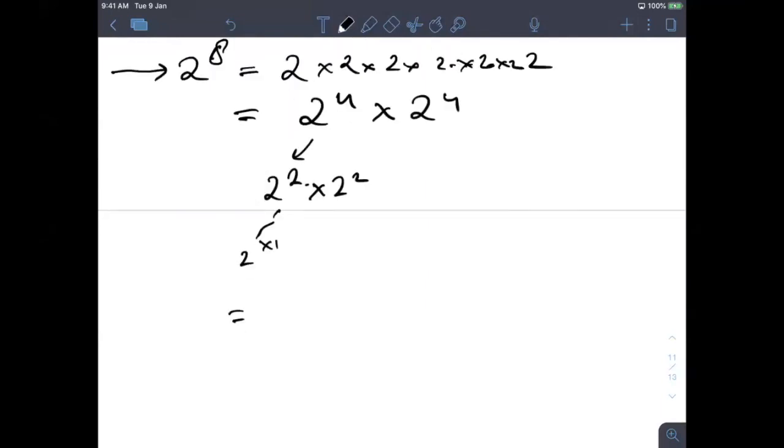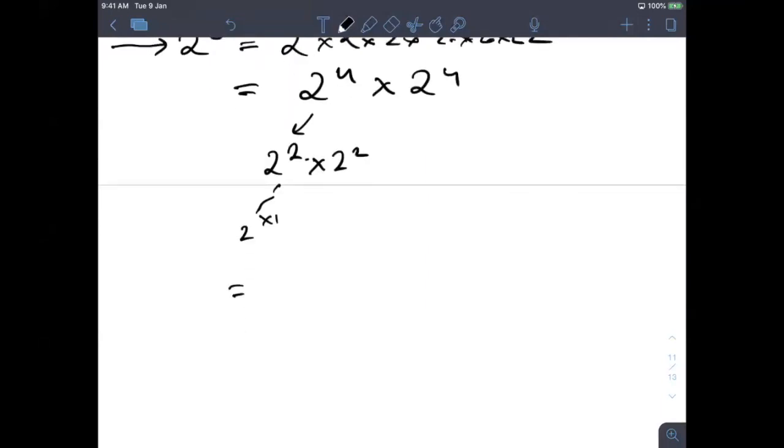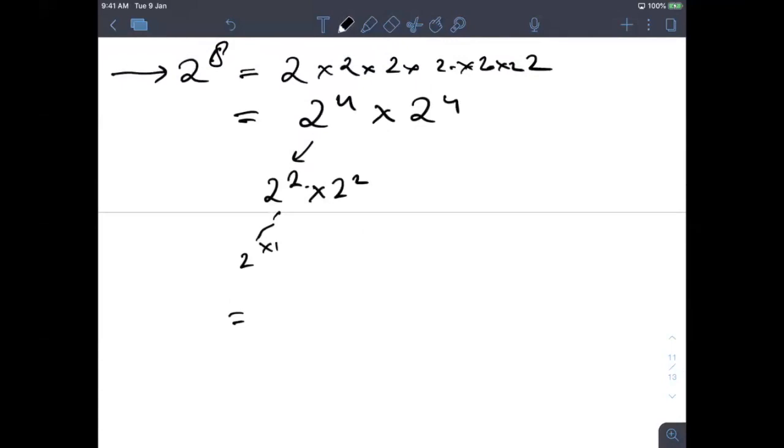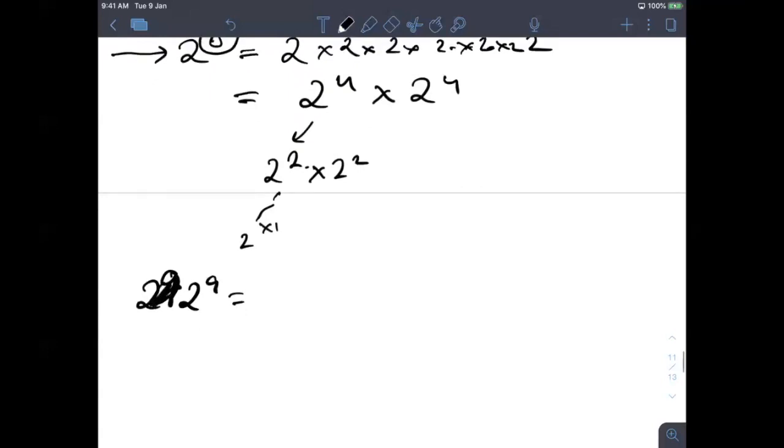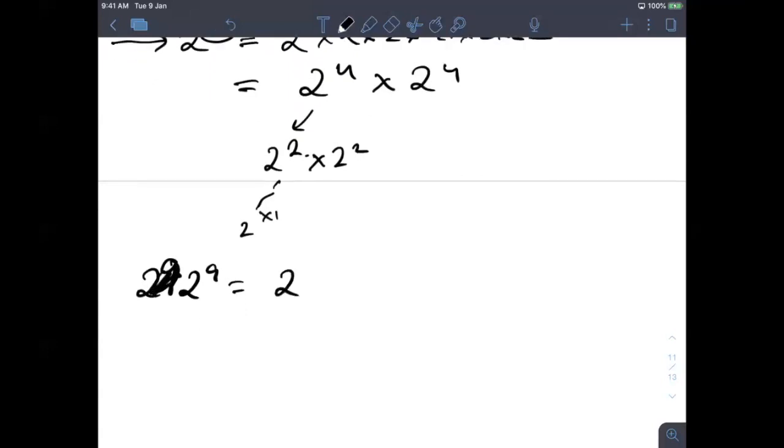So we are trying to generalize it, because right now you must be thinking this is perfectly fine because it is a perfect number. But what will happen if something odd comes? Let's say 2 to the power 9 comes. Because there is no 2 to the power 4.5, I can write it as 2 into 2 to the power 4 into 2 to the power 4, and then compute it in some way that we'll see.